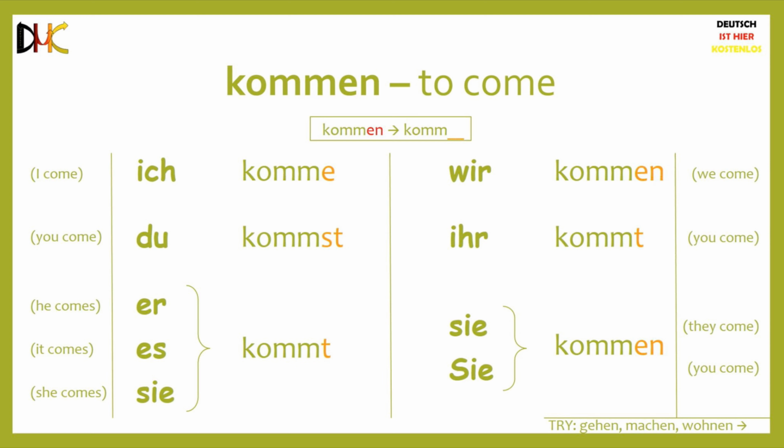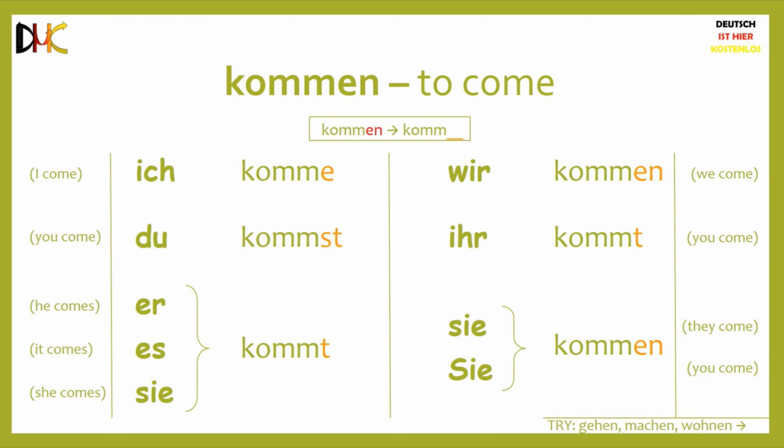It's that easy. I recommend that you pause the video here and try to do it for the verbs gehen, machen, and wohnen. Try to read everything out loud while you do it to improve your pronunciation and fluency.